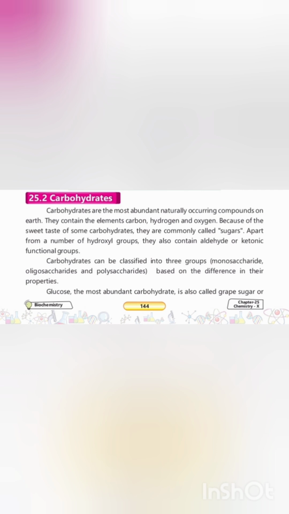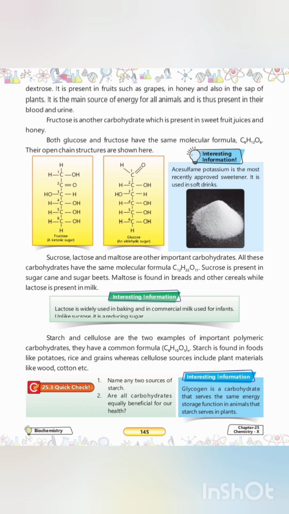Classification. They are classified into three distinct categories based on their varying properties: monosaccharides, oligosaccharides, and polysaccharides. Let's see them in detail. First is monosaccharides, meaning glucose and fructose. Glucose, which is also known as grape sugar or dextrose. Significance: it is the single most abundant carbohydrate.